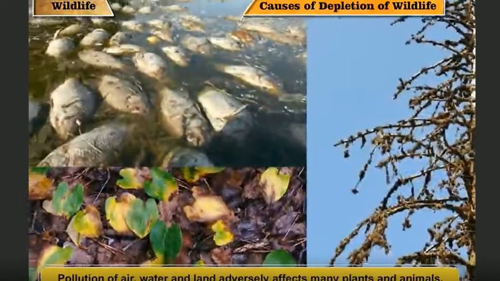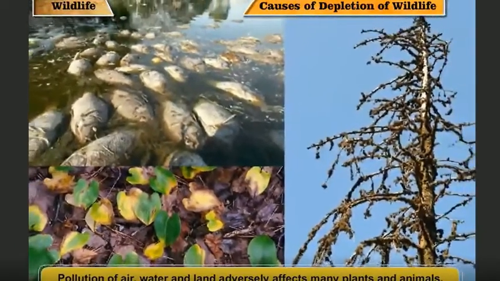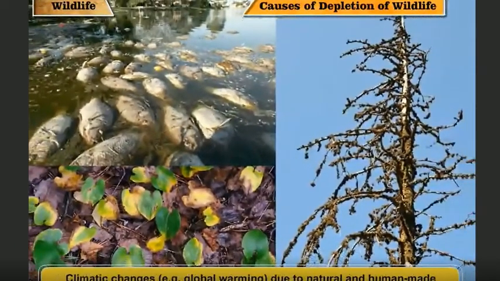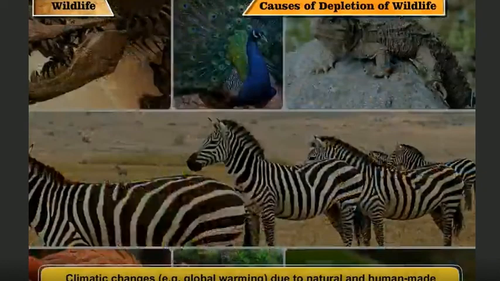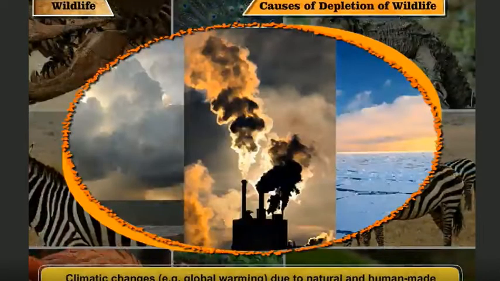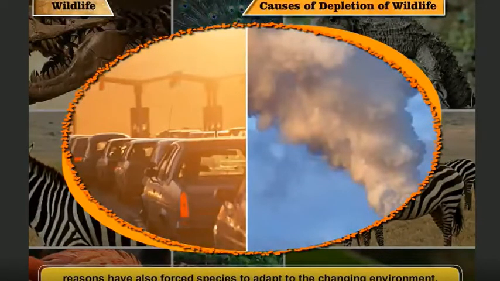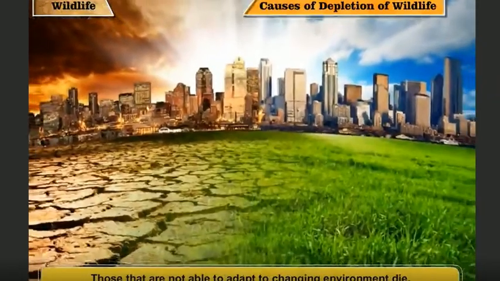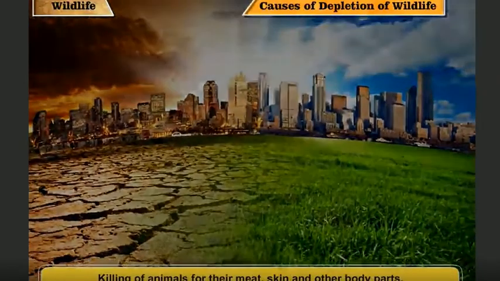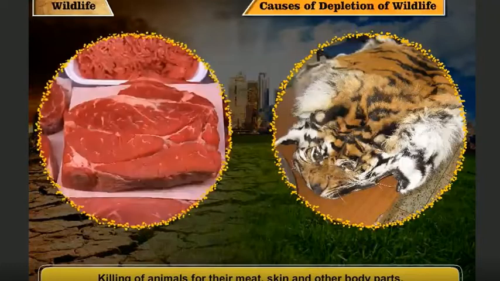Pollution of air, water and land adversely affects many plants and animals. Climatic changes, for example global warming, due to natural and human-made reasons have also forced species to adapt to the changing environment. Those that are not able to adapt to the changing environment die. Killing of animals for their meat, skin and other body parts.